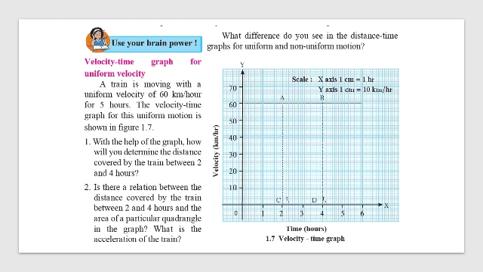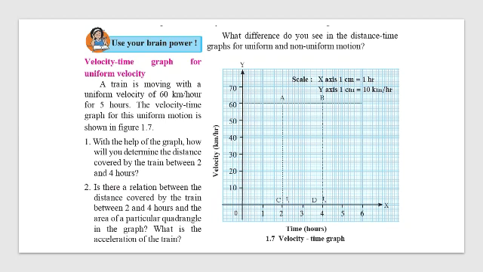The second, is there a relation between the distance covered by the train between 2 and 4 hours and the area of a particular quadrangle in the graph? What is the acceleration of the train? So you have to do some calculations here. Let us see what the calculations are.